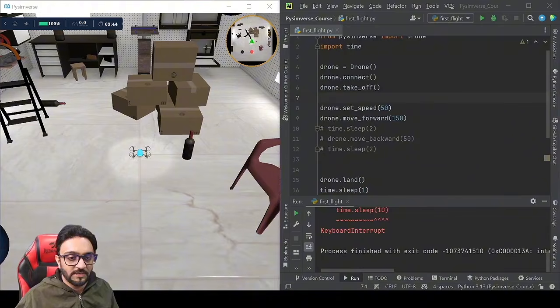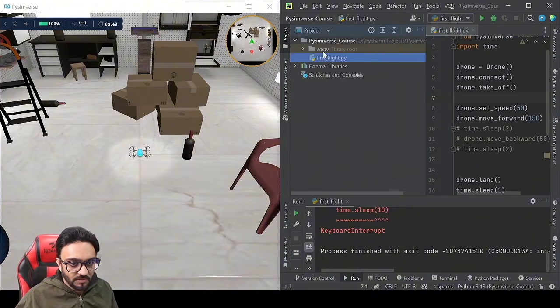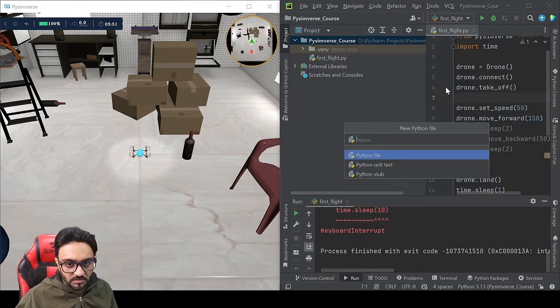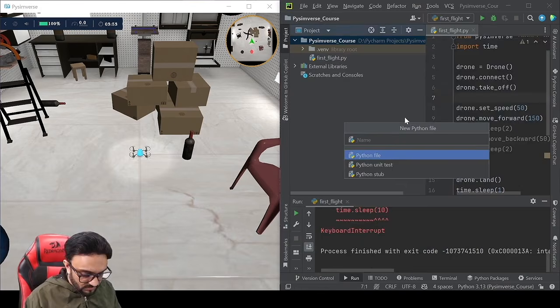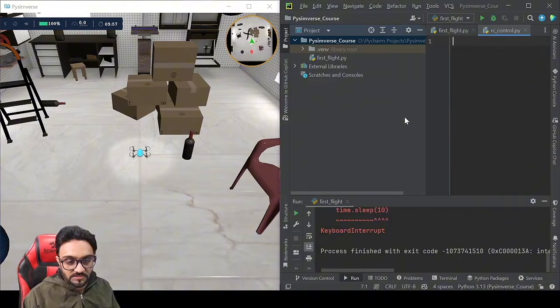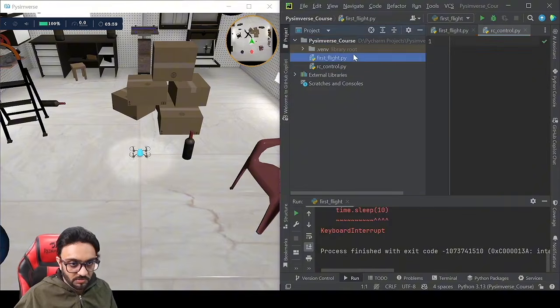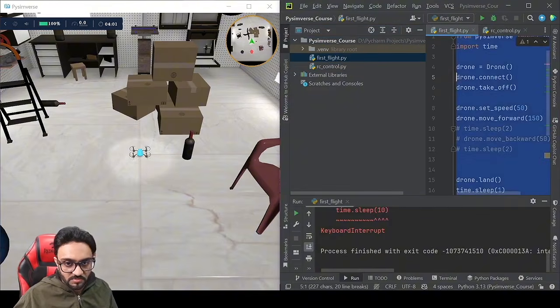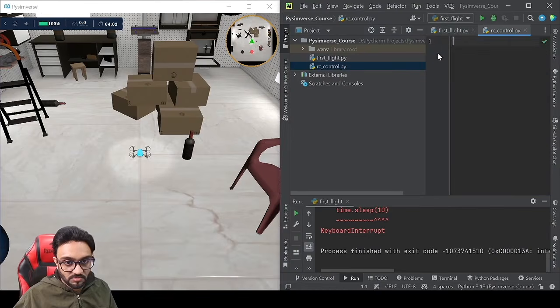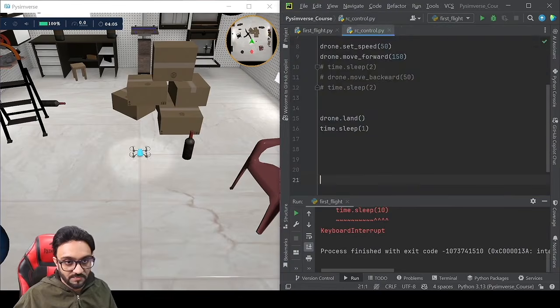So now we will look into the second method of how we can control the drone. And for that, I would recommend we go ahead and create a new Python file, and we write here rc underscore control. So this is basically the continuous control we were talking about. So what we will do is we'll copy all of this, and we will go to rc control, and we are going to paste it.